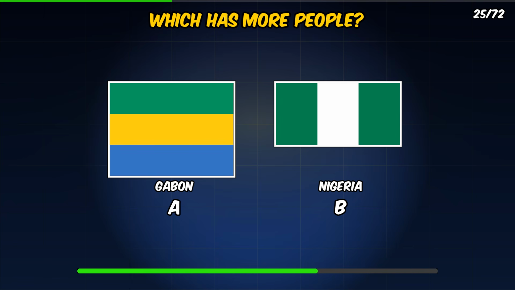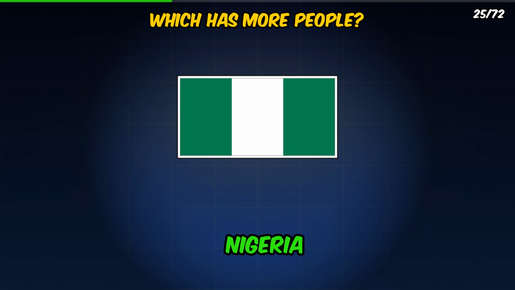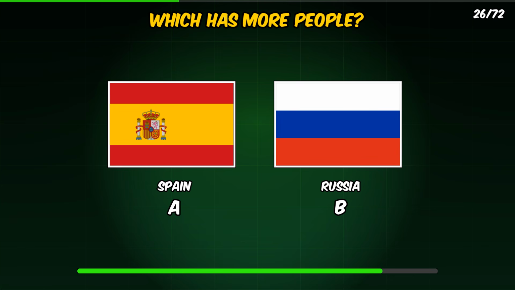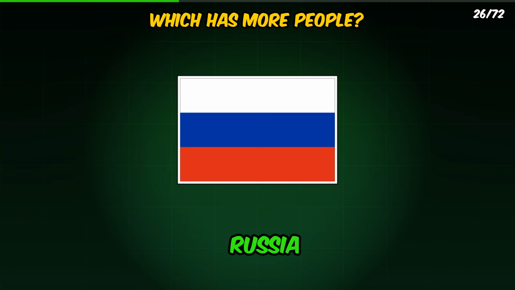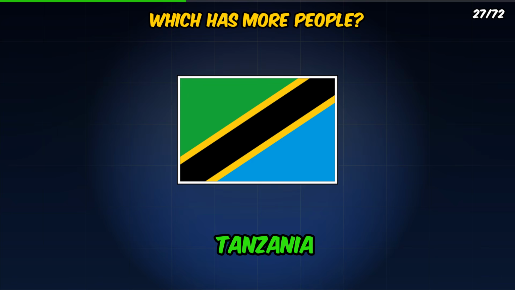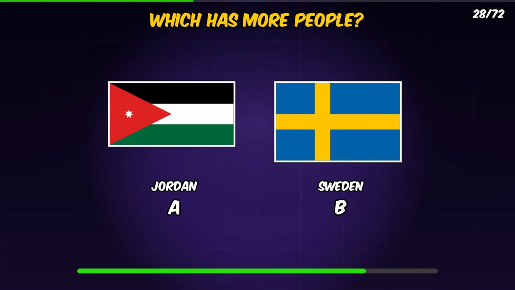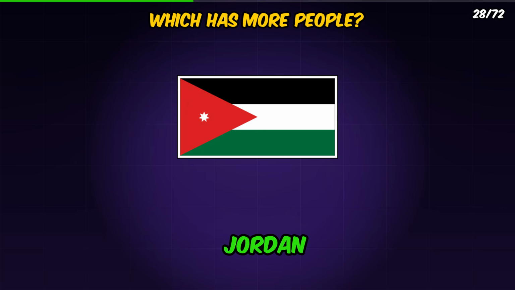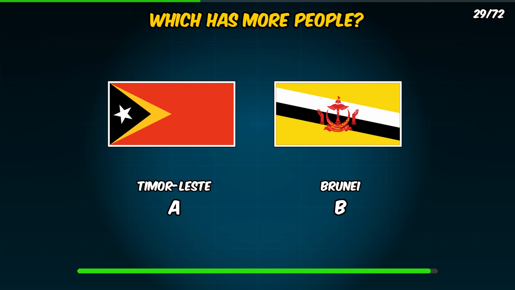More people. Which has more people? It is Nigeria. Which has more people? It is Russia. Which has more people? It is Tanzania. Which has more people? It is Jordan.